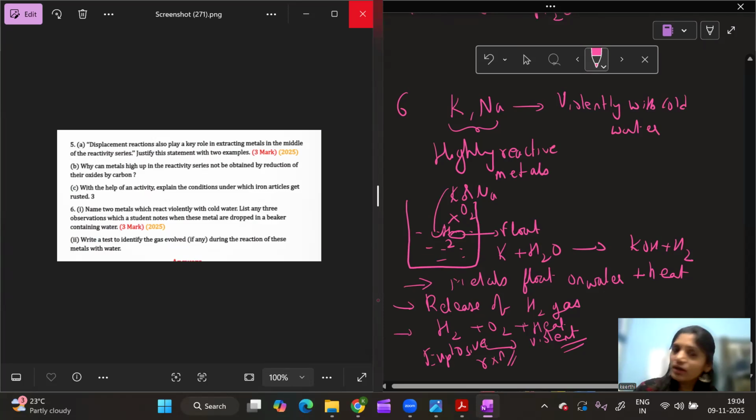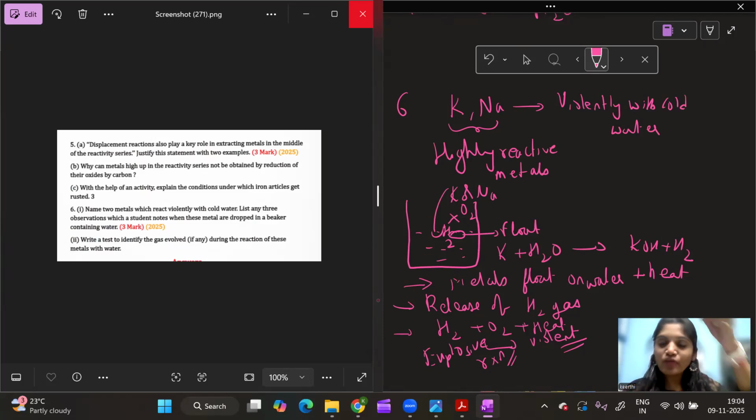I hope this is clear. Hope you got this. I have explained how it is happening. As soon as you put these metals in water, because they have less density, they float on water. Now the reaction happens and hydrogen gas is produced. Now due to the heat produced in the reaction, this hydrogen gas violently reacts with the atmospheric oxygen, making it a very violent explosive reaction.